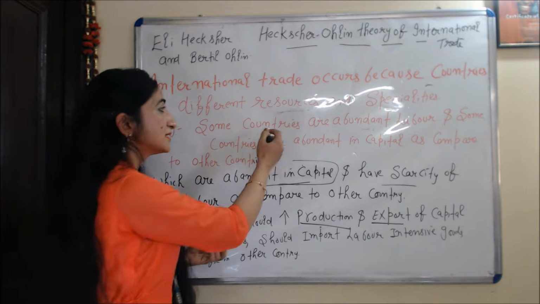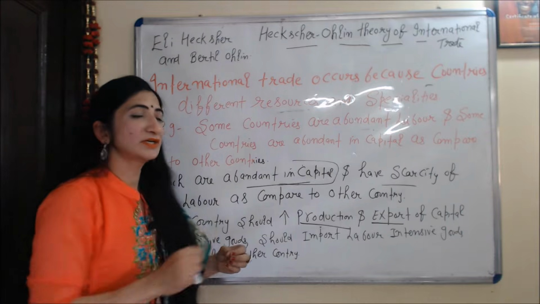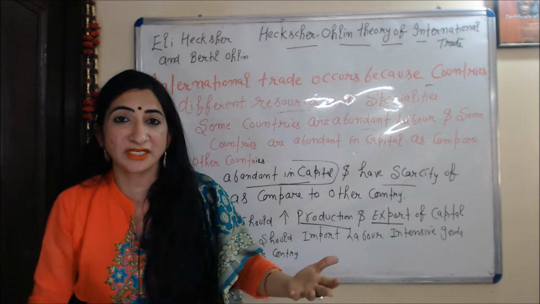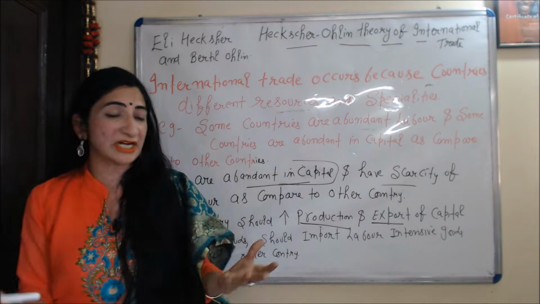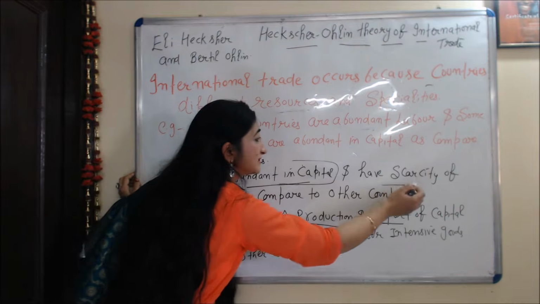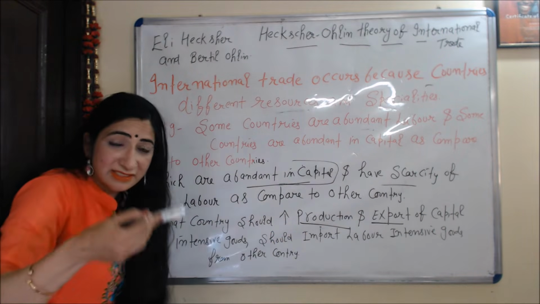For example, some countries are abundant in labor. On the other hand, some countries are abundant in capital as compared to other countries. This theory basically states that countries which are abundant in capital and have a scarcity of labor as compared to other country. Please listen carefully.